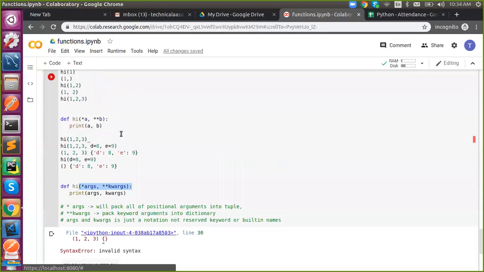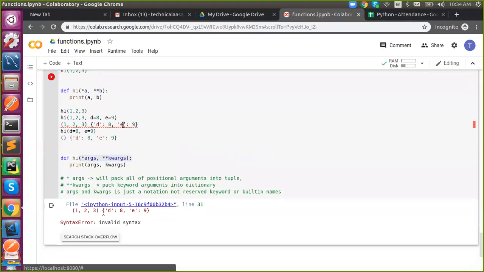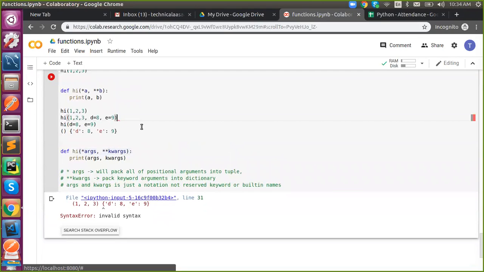So any doubts in this about keyword and positional? Shall we move on?